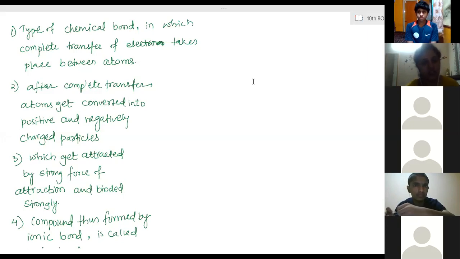So by sharing of electrons, now in case of ionic bond, what happened? The electron is completely given. If sodium is giving the electron completely to chlorine, it doesn't have any right on that electron. Sodium has completely lost that electron and chlorine has gained it. So sodium is different and chlorine is different, with different numbers of electrons. But in case of sharing, two atoms are sharing the same electron. So that electron belongs to both the atoms.